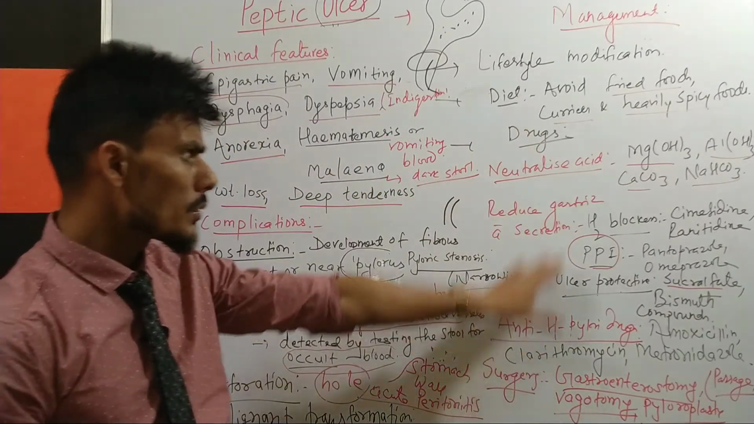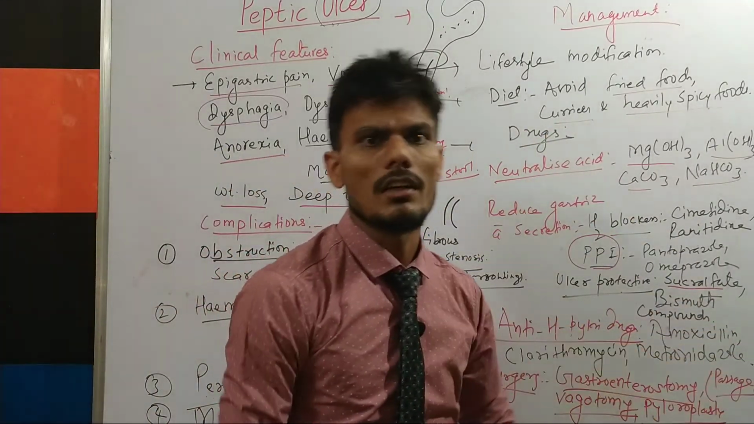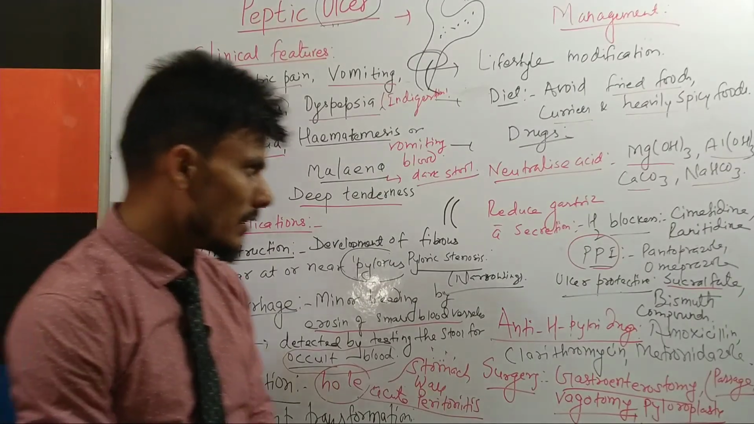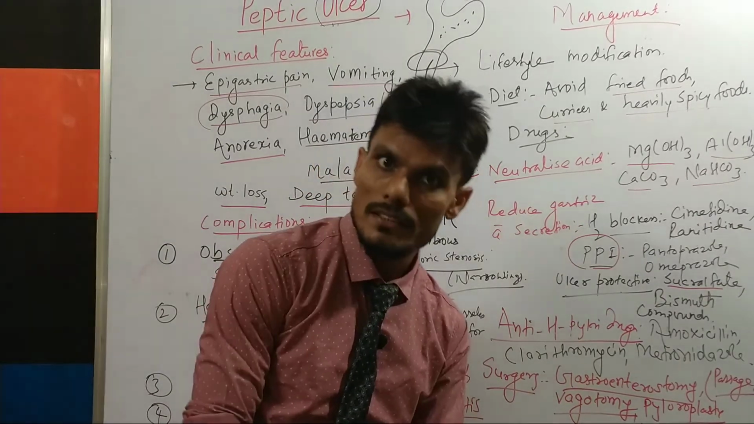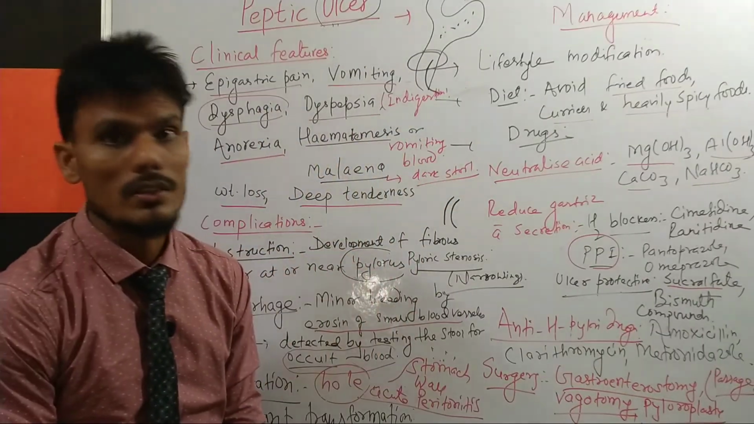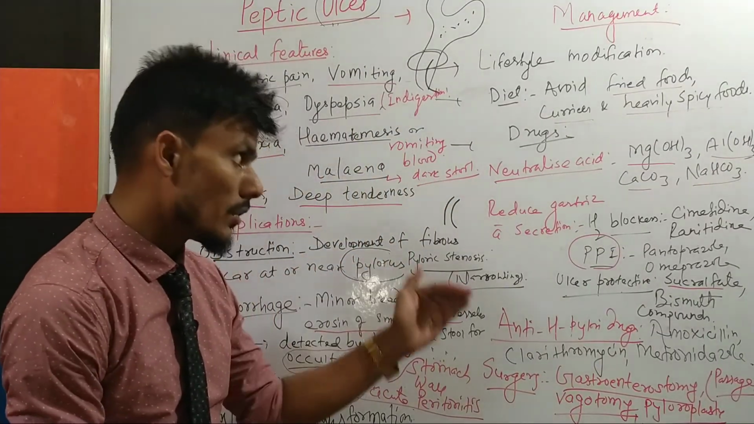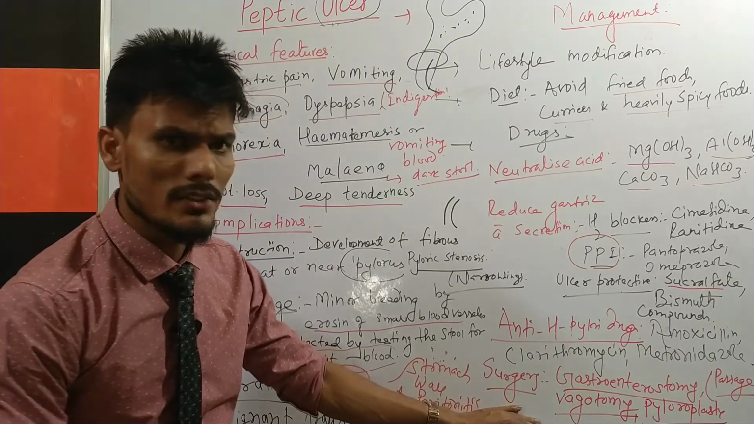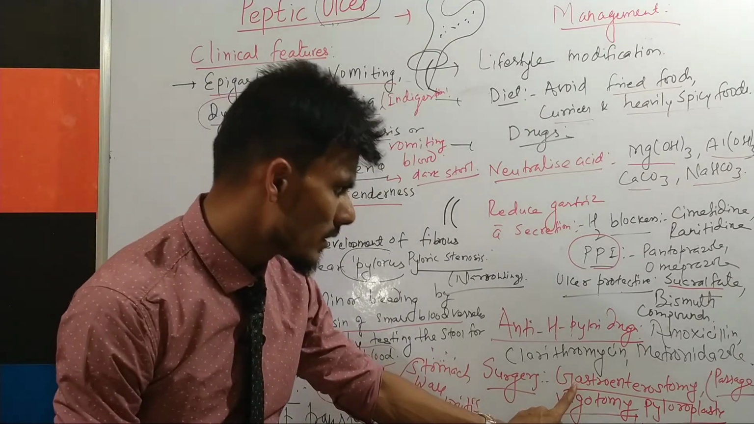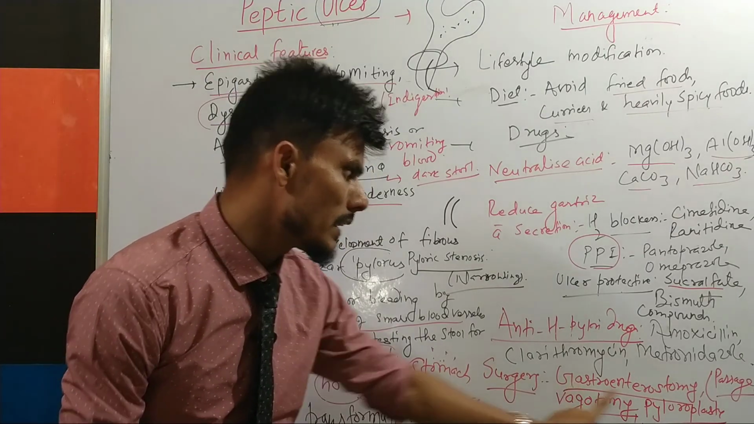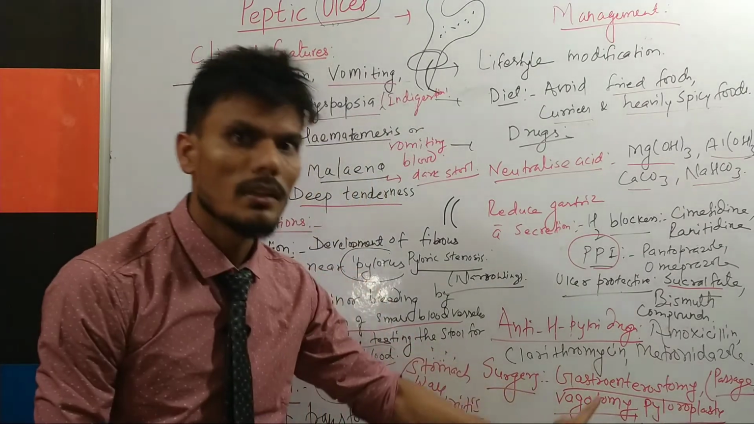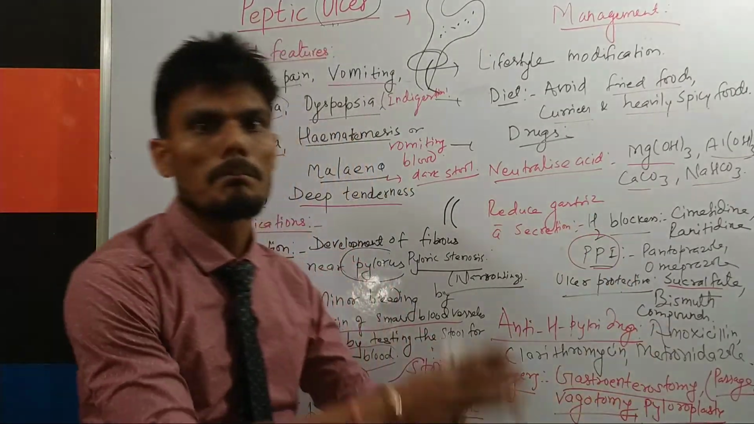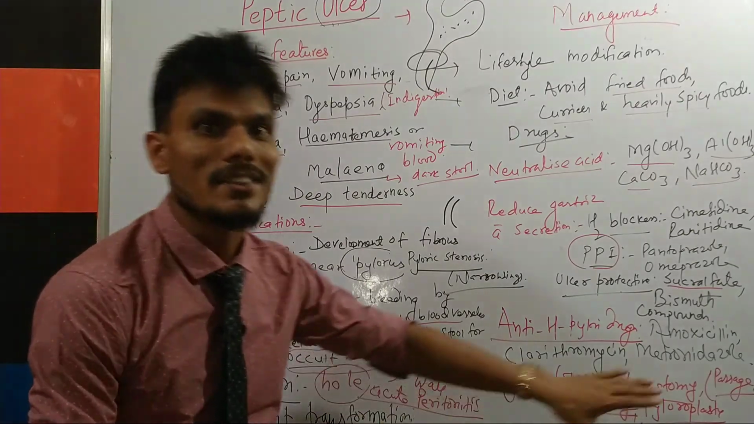So these are some of the drugs which you can use or prescribe for a patient who is suffering from peptic ulcer. Now again, if even by using these drugs the patient is not cured, or the drug is not working, then you have to go for surgery. It includes gastroenterostomy. Gastroenterostomy means the surgeon will create a passage between the stomach and the small intestine.